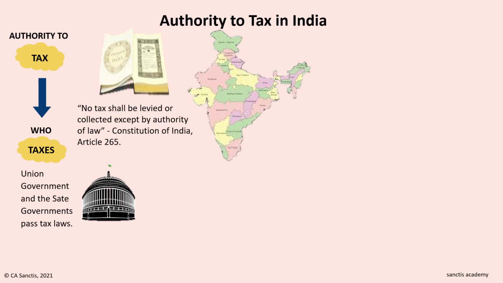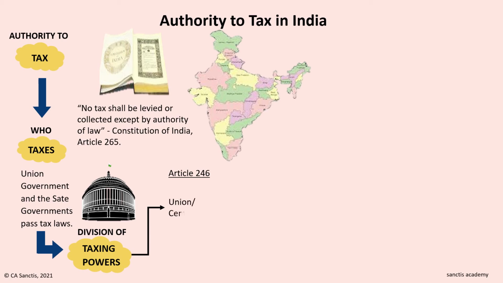This was similar to the Income Tax Act 1922, and the similarity continues wherein Article 246 of the Constitution of India divides taxing powers into the union or central list and the state list. So, the union government can levy taxes only on items mentioned in the union list or the central list, and the state governments can only levy taxes on items mentioned in the state list.